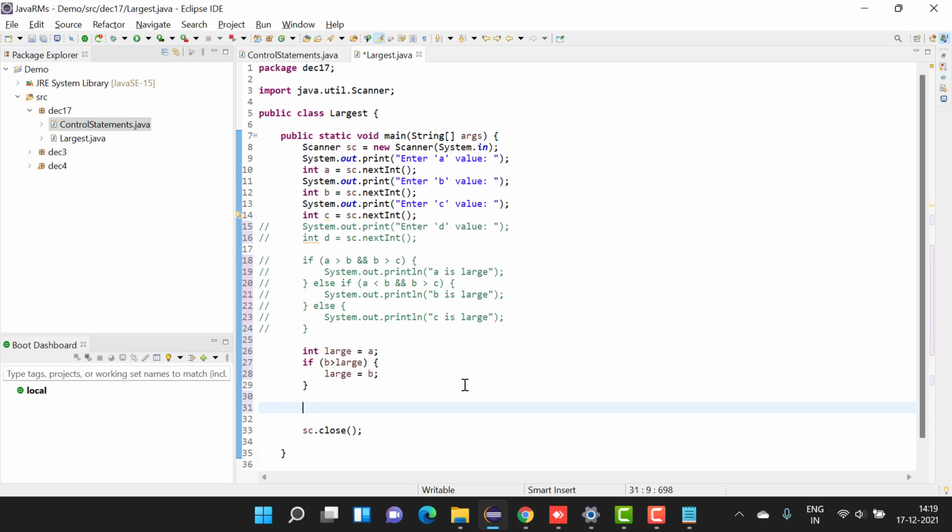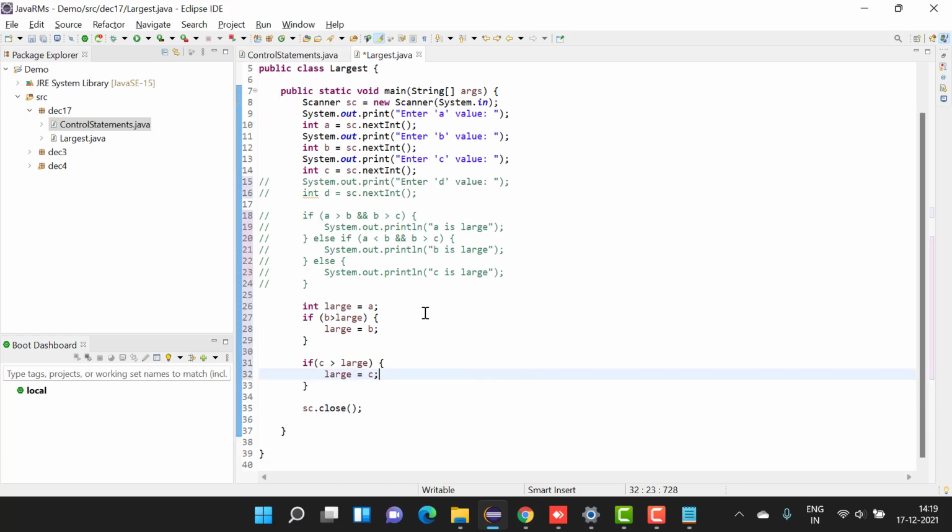Instead of writing an if else statement, I'll write another if out of the box. I'll say C is greater than large, and here I will say large is equal to C. Okay, let us check what is happening over here.